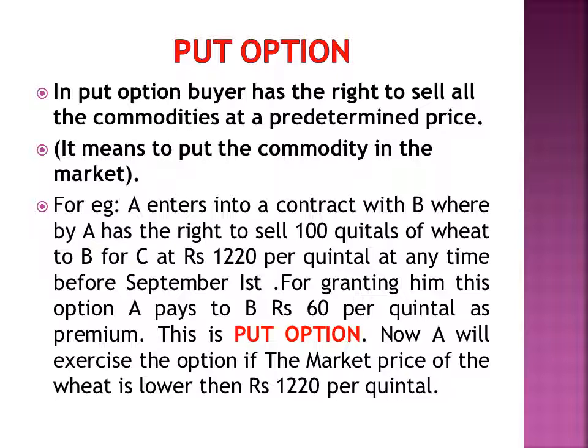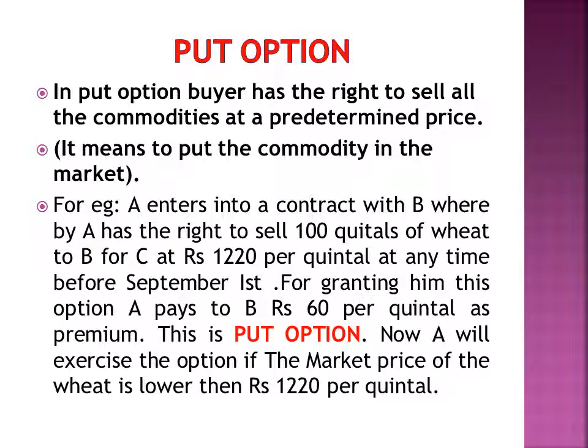For example, A enters into a contract with B whereby A has the right to sell 100 quintals of wheat to B at rupees 1220 per quintal at any time before September 1st. For granting him this option, A pays to B rupees 60 per quintal as premium. This is known as a put option.